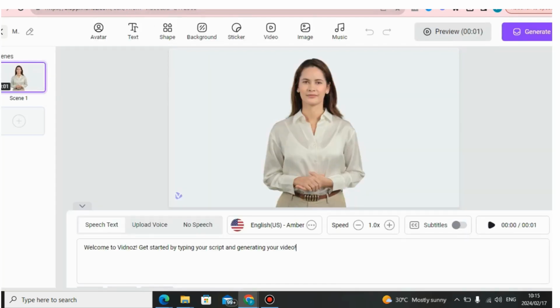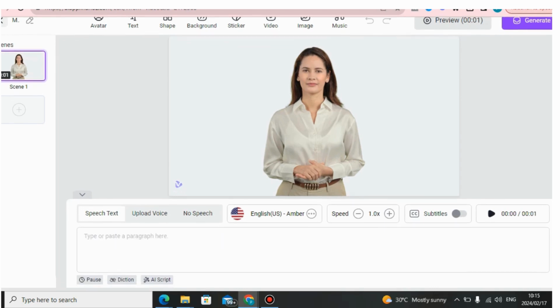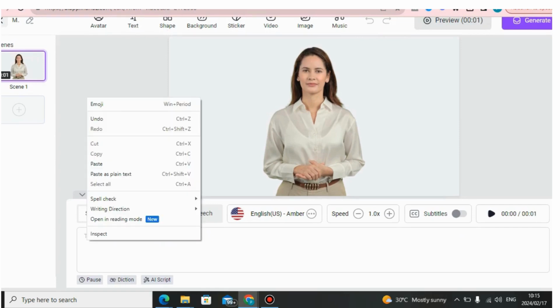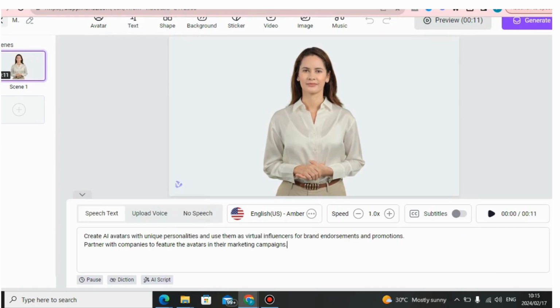As you can see, with Vidnaz, you can just delete this script here. You can just paste the script that you took from ChatGPT. It is so easy to use. You can just click here and paste it. Let's do it again. I'm gonna paste the script that I took from ChatGPT.